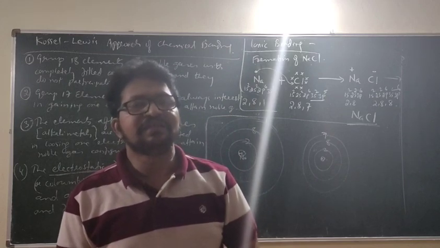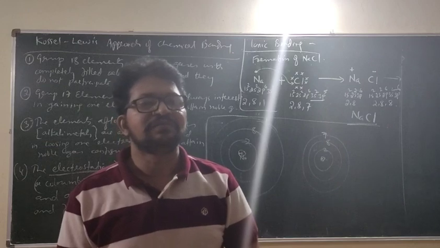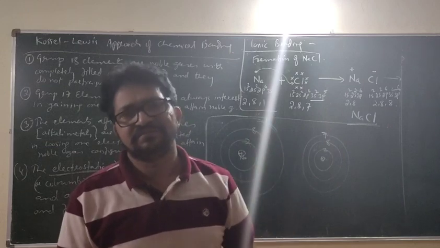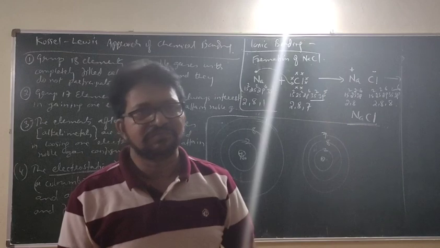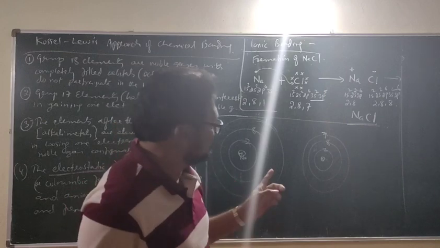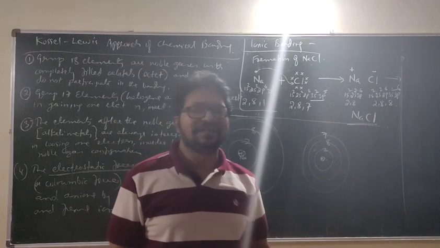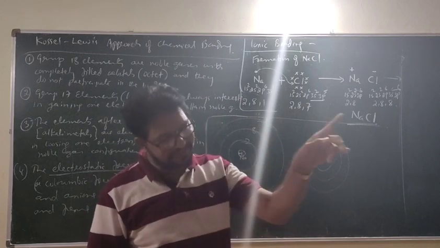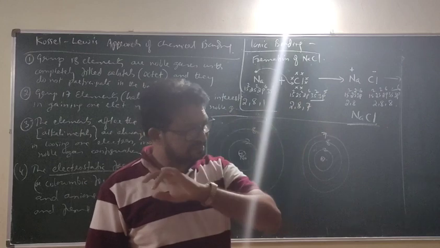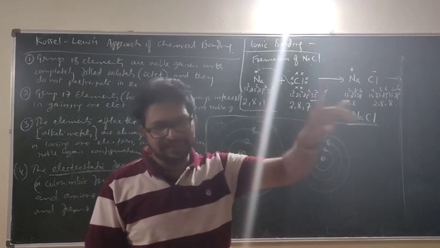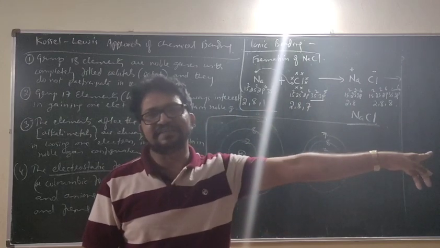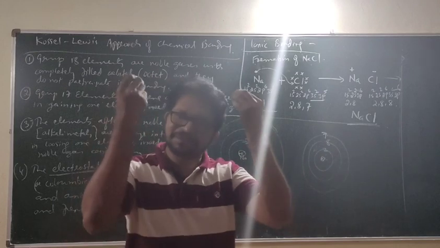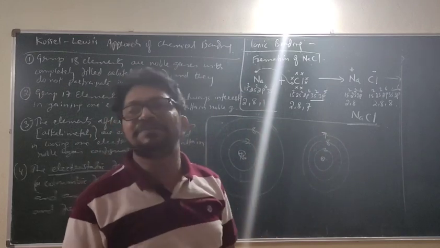The brain has to start thinking. Until then, this will not register, and if it is asked in the examination, you will write it and go home. I know that. Along the period, radius decreases. A hundred times I say it. But you will not remember anything when it has to be applied.